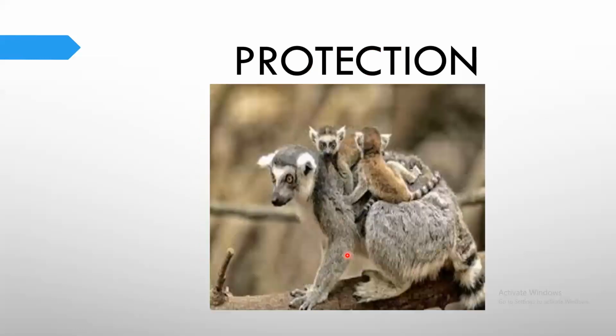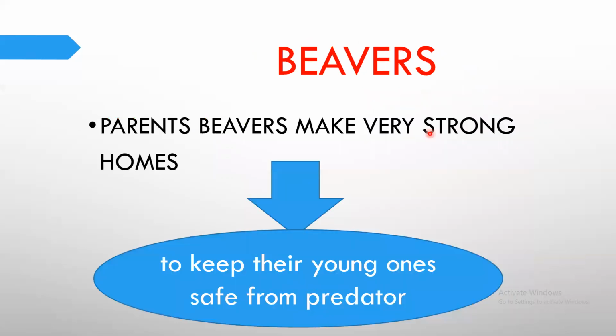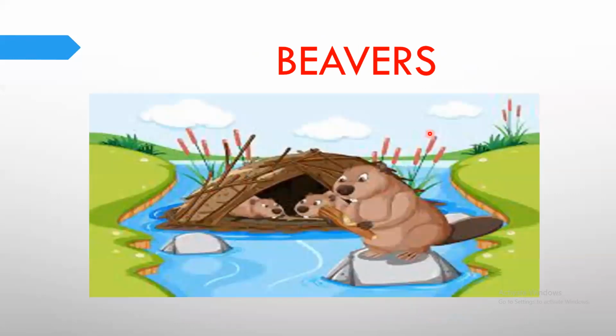Protection means they will take care of their young ones in different ways, okay? Like the kangaroo. Yes, subhanAllah, they keep their young one in their pouch for up to 11 months maybe, okay? So subhanAllah, how the adult one protects their young. Also beavers, parent beavers make very strong homes for the young to keep the young safe from predators or any danger.